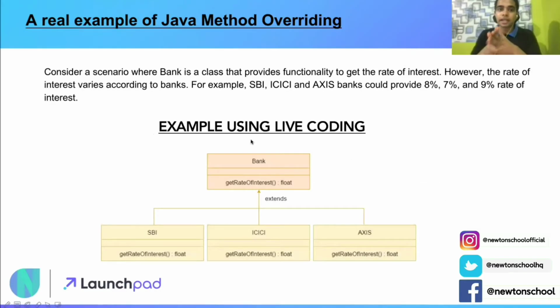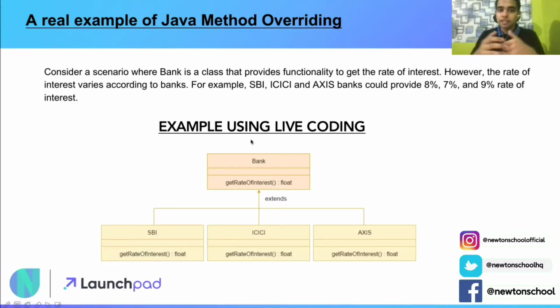Now let's understand a real example of method overriding. This was just an example to explain what happens if method overriding is not used and what happens if it is used. Now let's understand a real-life example which will help us better demonstrate the use case and the value that method overriding brings. Let me explain the use case first.